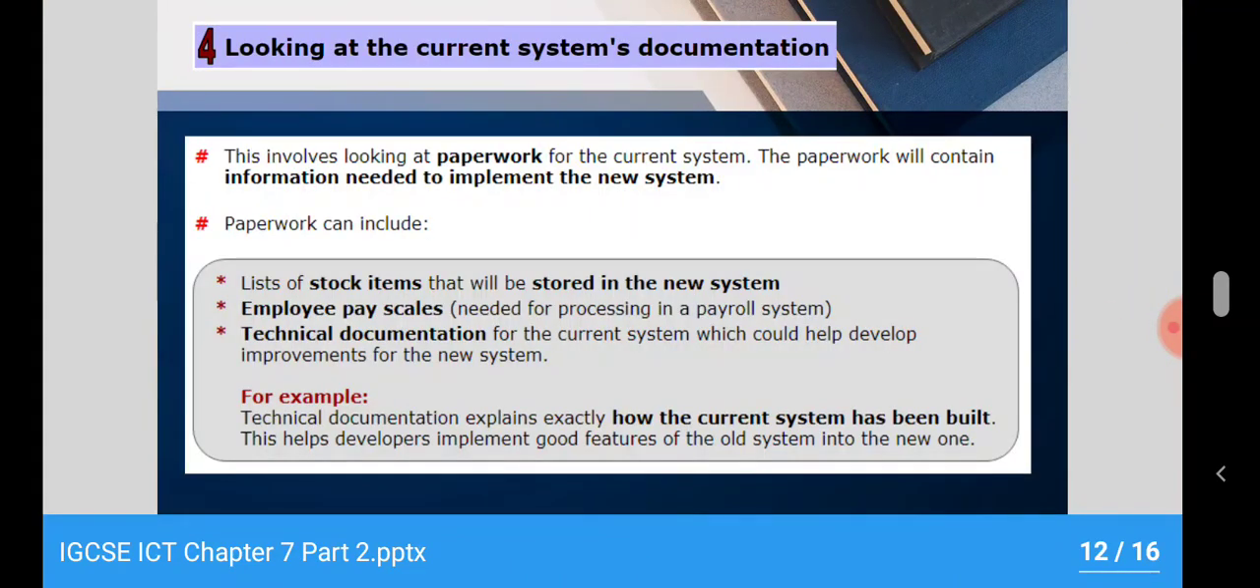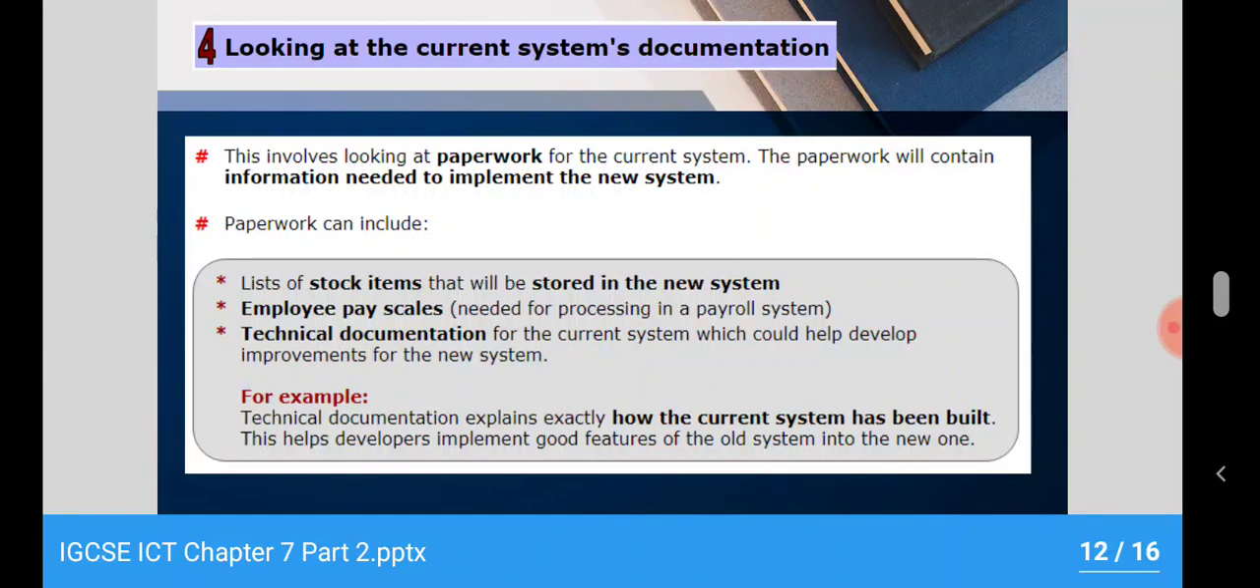Now the fourth and last method is seeing the current system documentation. As I told you, when you create the system, you have to do a certain kind of documentation. It will involve the technical instructions as well as user manuals, like how this system is going through and how it is working. So you can see those documents and also analyze them. This involves looking at paperwork for the current system. The paperwork will contain information needed to implement the new system. The paperwork can include a list of stock items that will be stored in the new system, employee pay scale, and technical documentation for the current system.